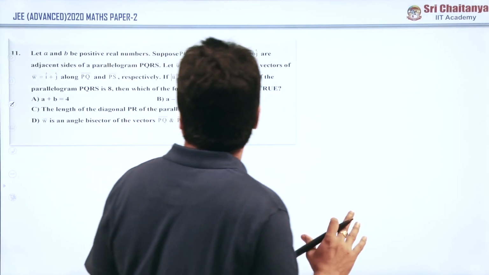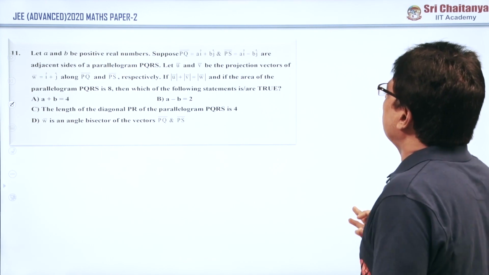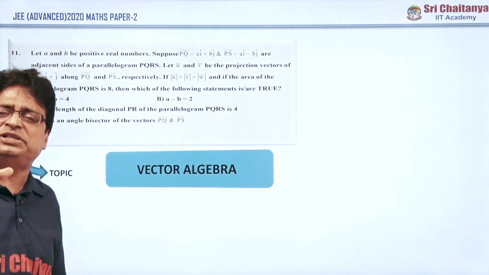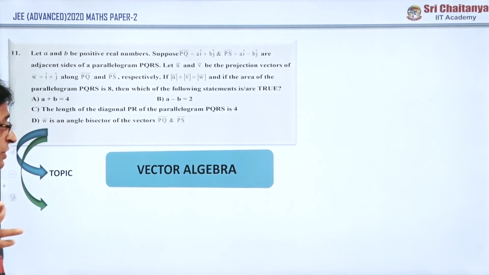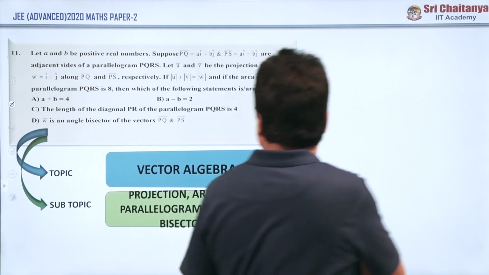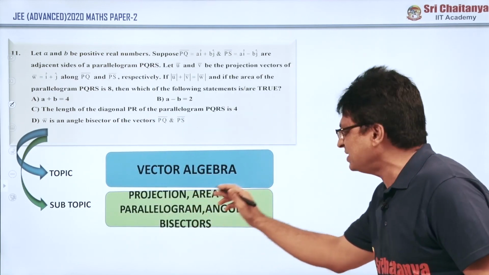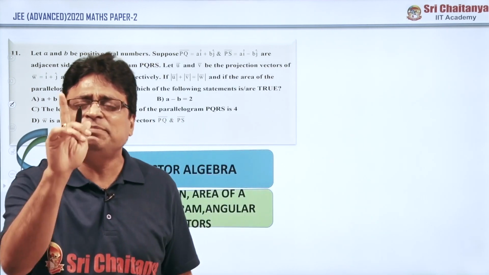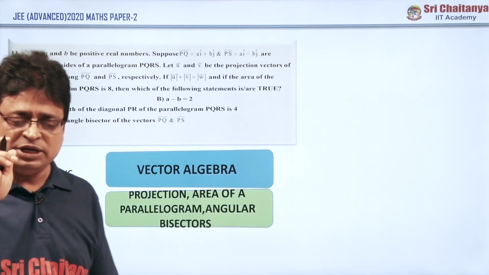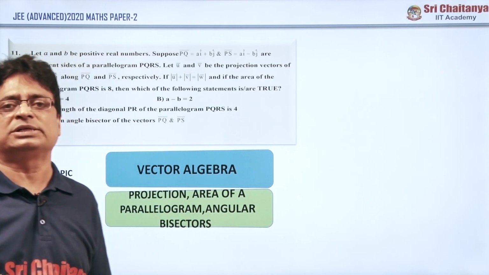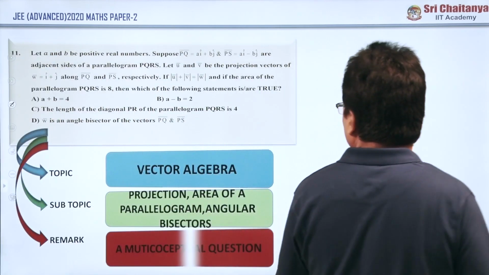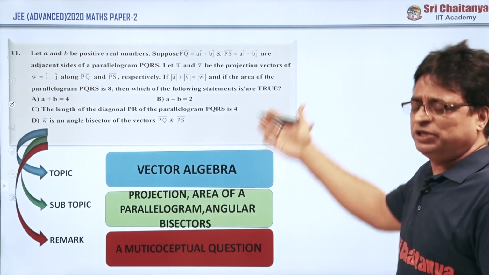Coming to question number 11, of course it is a vector question. As I mentioned in the previous video, which kind of questions do they ask in vectors? Projections. Yes, this time also they have given questions from projections, area of the parallelogram and angular bisectors. This I mentioned in our previous video also: in vectors, what topics you need to focus on. The same thing they have asked in the Advanced examination Paper 2.